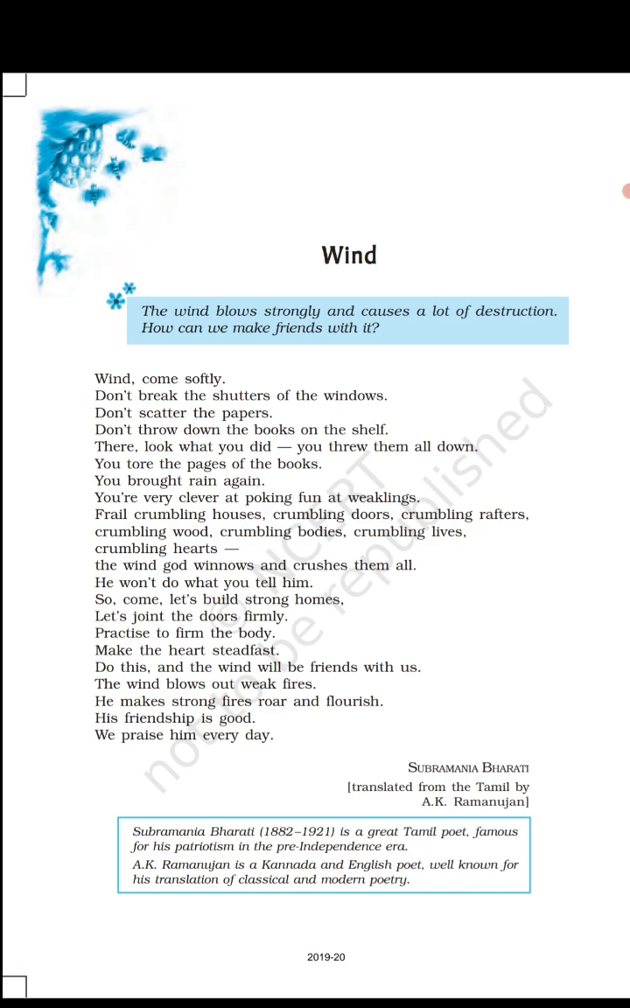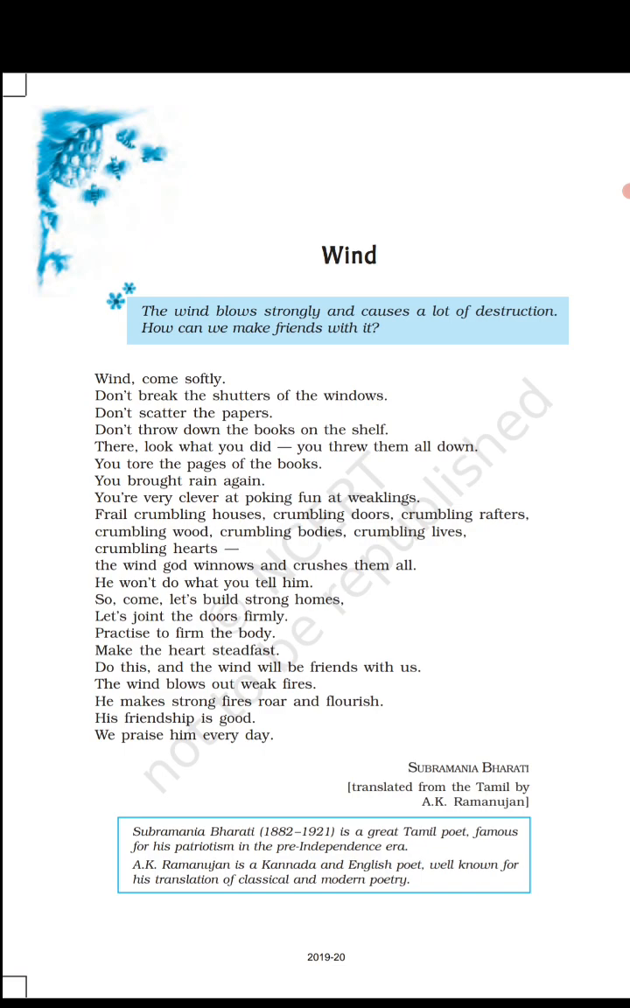So next stanza: he won't do what you tell him. So come, let's build strong homes. Let's join the doors firmly. Practice to form the body. Make the heart steadfast. Do this and the wind will be friends with us. How can we make the wind a friend? Here the repetition of a letter at the start of closely placed words: which letter is repeating? W. Won't, do, what. And again W in wind will be friend with.